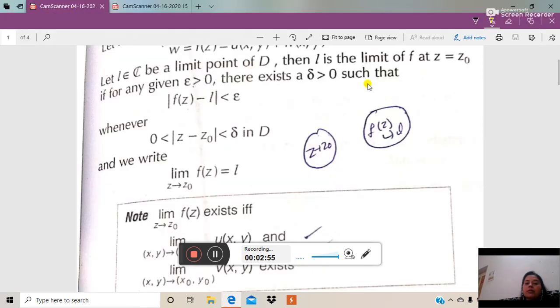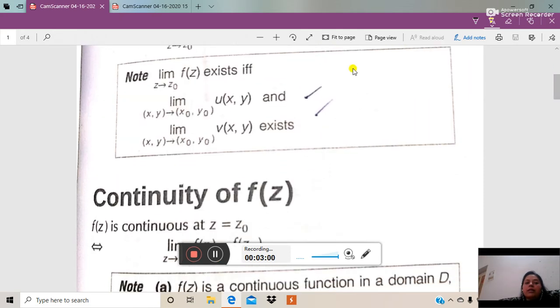So this is the definition of limit, and these are some properties. If limit z tends to z0 of f(z) exists, where z0 means x0 plus iy0 and z means x plus iy, then limit of u(x,y) as (x,y) tends to (x0,y0), meaning x is tending to x0 and y is tending to y0, and limit of v(x,y) exist.